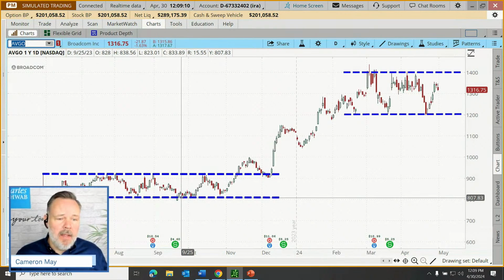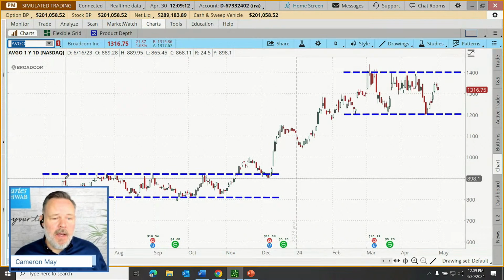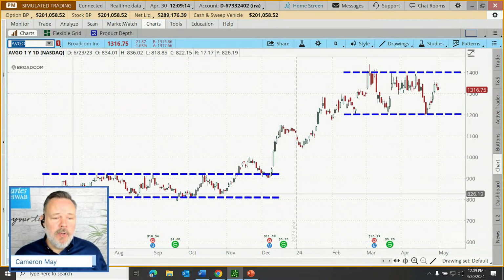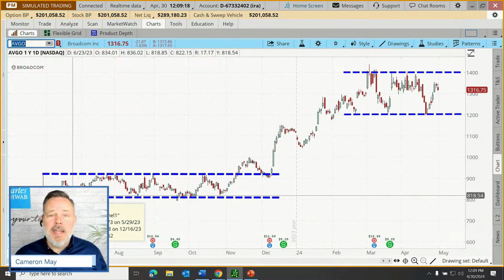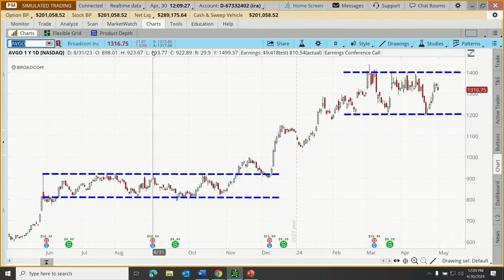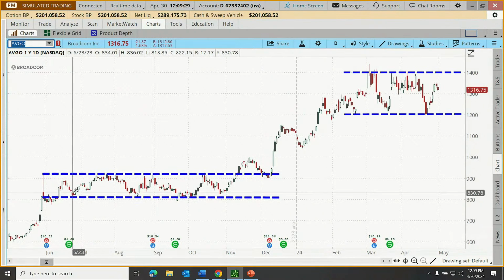Here's what I'm talking about. As price pulled down here on Broadcom, you'll notice in June, the lows didn't get down to my drawn line down here. They got close, but that low is actually $818.85. As I point at that candle, if you look up here at the L, that's the low for that day. And you can see, it didn't get down to 800, didn't get down to 810.